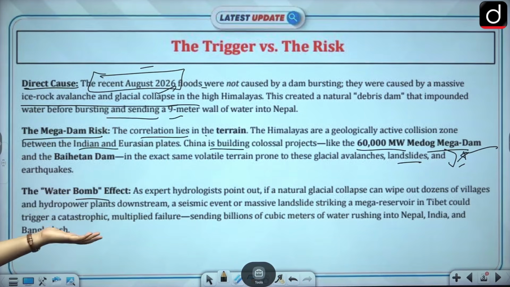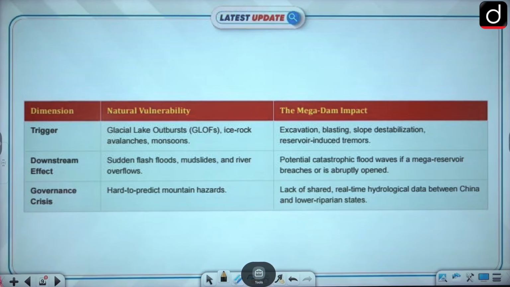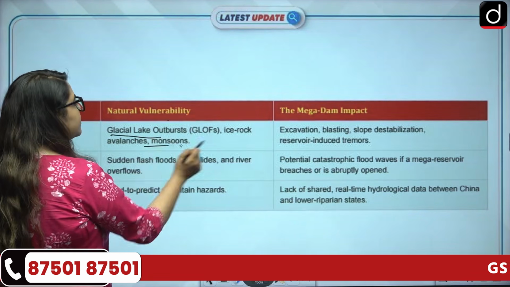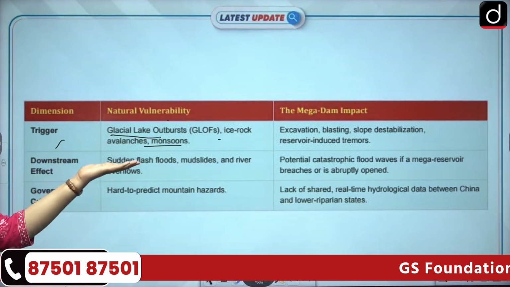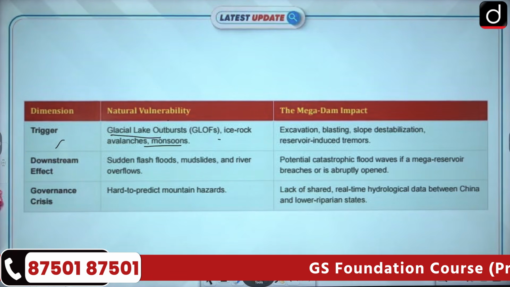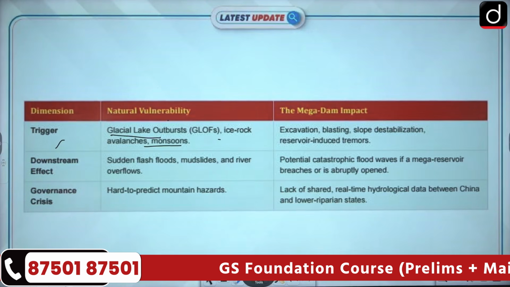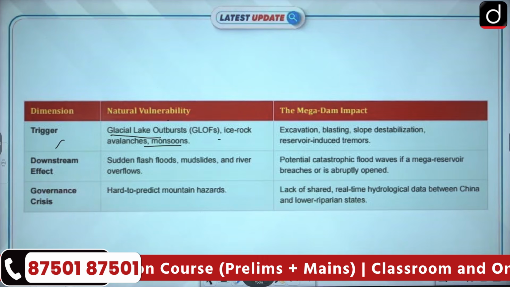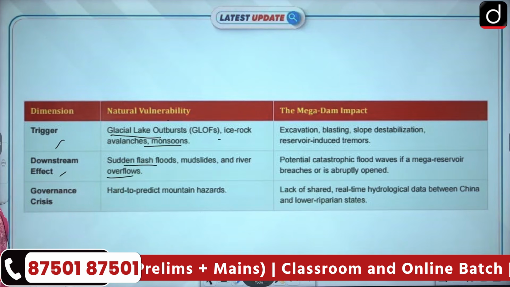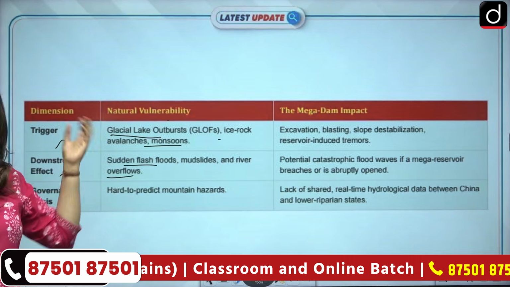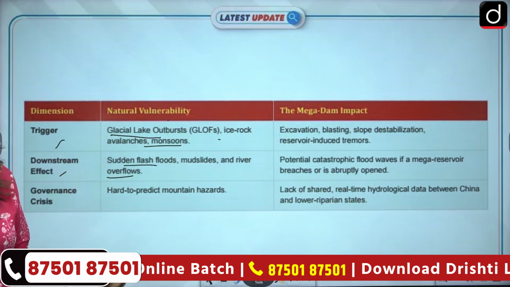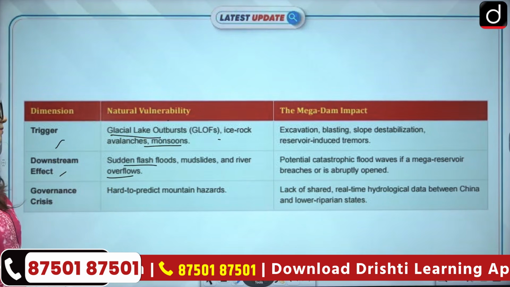Expert hydrologists have pointed out that this glacial collapse is obviously a water bomb that China can drop anytime, right? So the trigger here is the glacial lake outburst that we saw in Nepal recently, ice rock avalanches, and the mega dam project. How does it impact this? Excavation, blasting, slope destabilization, all these activities are done by the dam project, right? Downstream effects: sudden flash floods, mudslides and river overflows are also happening because of potential catastrophic floods, mega reservoir breaches, and if anything is abruptly opened.